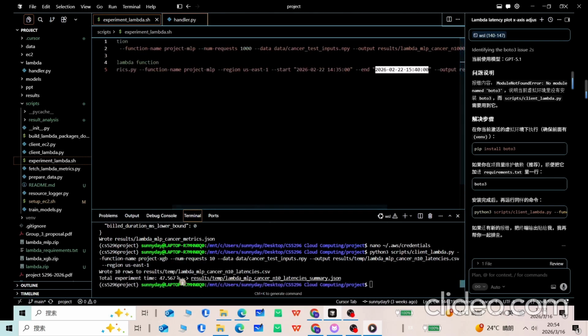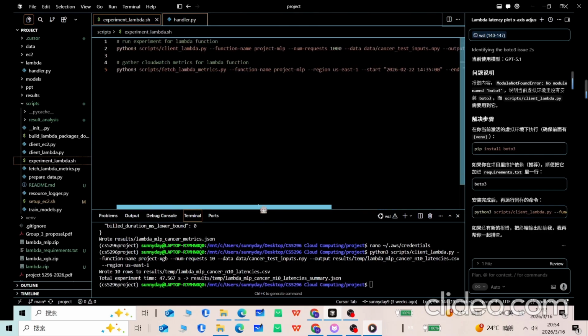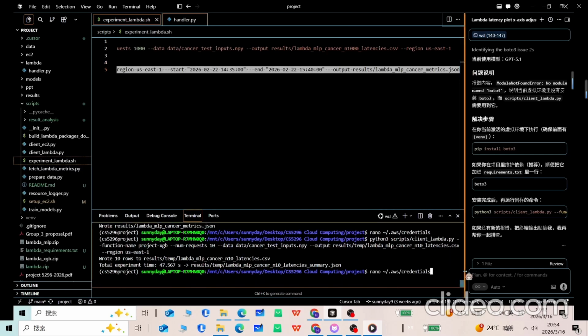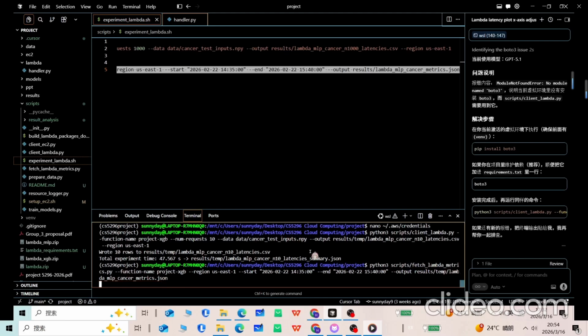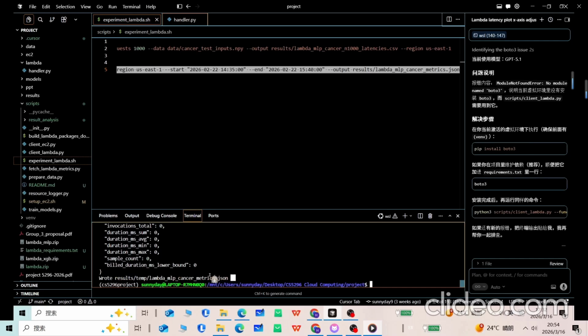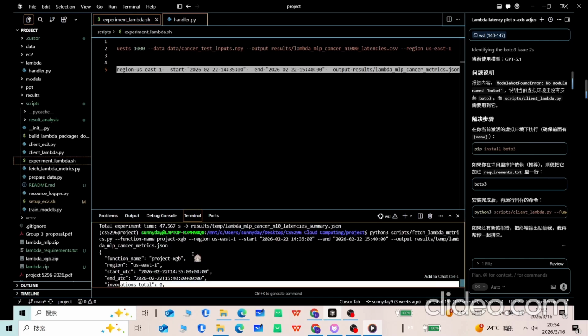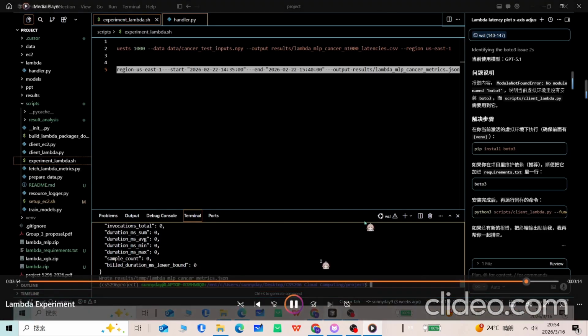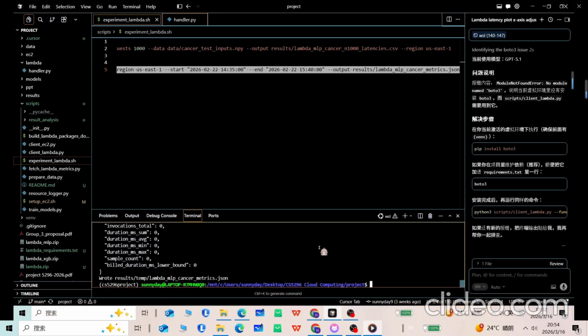And here we finish our experiment, and we're gonna try to, for example, run the fetch Lambda metrics to see how this is gonna be. Let me have a try. And yeah, given that this is a random time that we're gonna use, we don't have anything there, but in real time, you could set it accordingly to your use, and you could get the important usage information from AWS CloudWatch. And that's all for the Lambda function live demo.